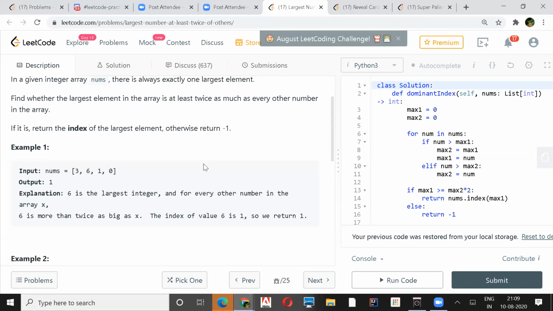Yeah, I mean, taking two maximums, right? And then just checking if the second maximum is lesser or greater than my initial maximum. And then we are comparing whether the first maximum is greater than two times the second maximum. In that case, we'll return the index of that max from the nums. Oh, so you're just taking two variables and then keeping them as okay.